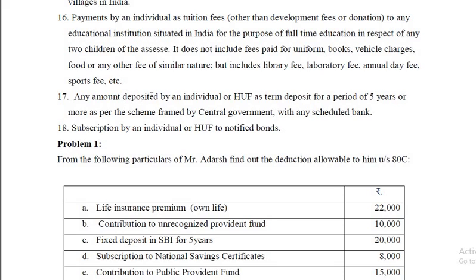Okay, next one, any amount deposited by an individual or HUF as a term deposit for a period of 5 years or more as per the scheme framed by the central government with any scheduled bank. So any deposit for a period of 5 years under the salary savings scheme or for a longer period, that is 5 years or more, is also qualified for deduction under 80C, but with any scheduled bank.